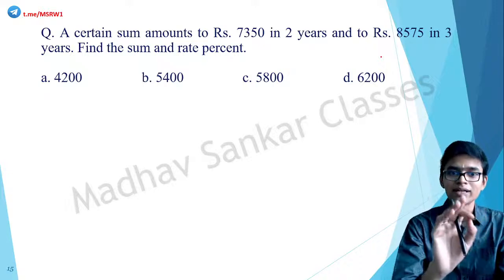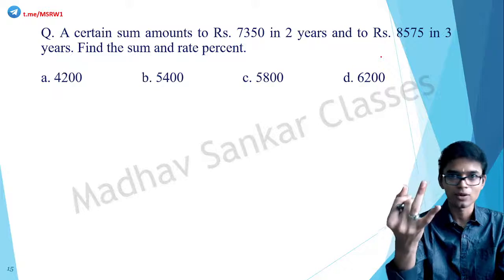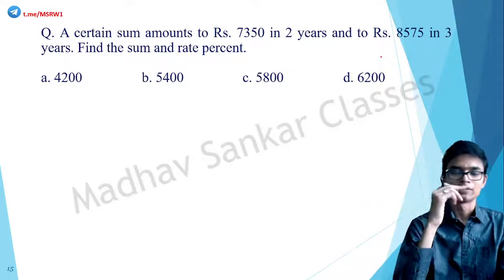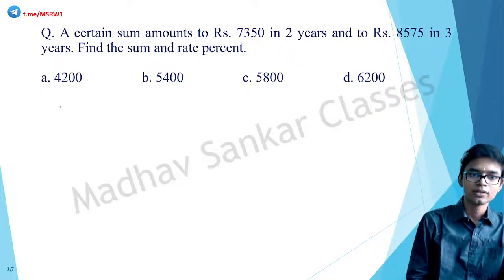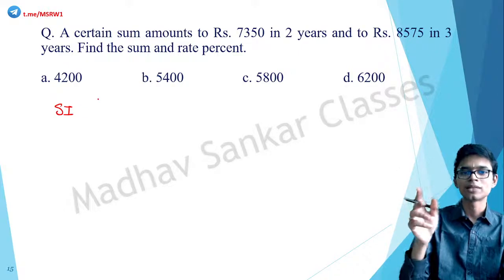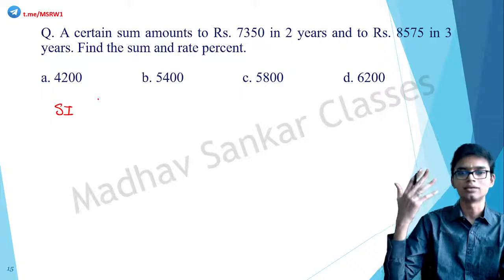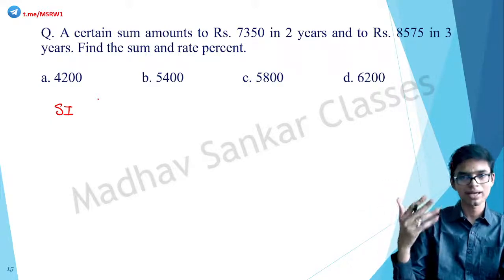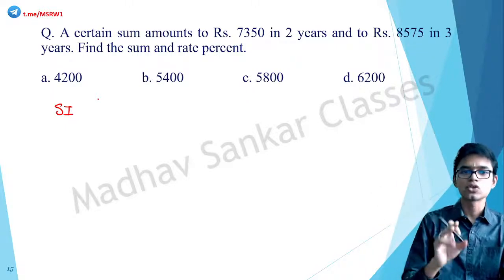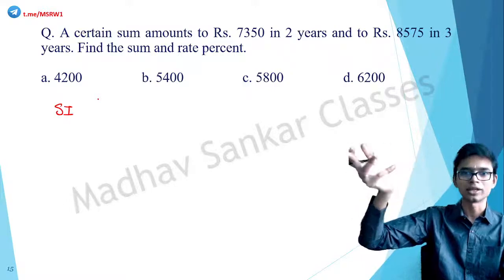It says that it amounts to rupees 7,350 in 2 years. So the time is there. The first amount is there. Second case also the time is there. That amount is there. So we can find the difference of these two, that is the simple interest, correct? In 1 year, the rate is not said as per annum or half yearly or quarterly or anything. So if nothing like that is said, you can take it as yearly, compounded annually. Okay, so when it is compounded annually, the simple interest and compound interest will remain the same only.